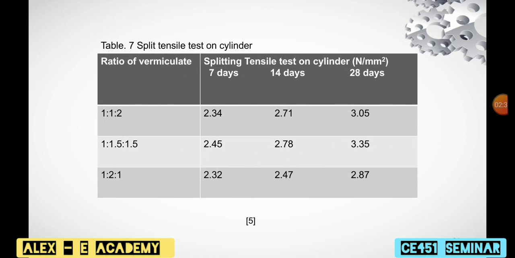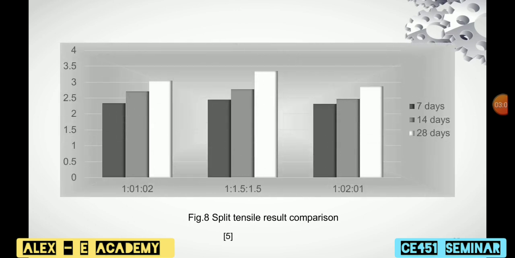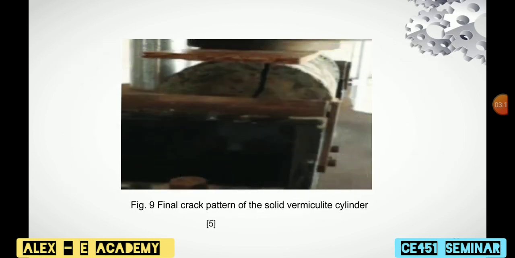The table shows the result of the split tensile strength test with the trial mix ratios of 1 is to 1 is to 2, 1 is to 1.5 is to 1.5 and 1 is to 2 is to 1, and it shows the strength at three stages, and here it is achieved the split tensile strength of 3.05, 3.35 and 2.87 Newton per mm square. And this is also mentioned in this bar chart. In this I found that the tensile test result is good in mix ratio 1 is to 1.5 is to 1.5. And the figure shows the final crack pattern of the solid vermiculite cylinder.